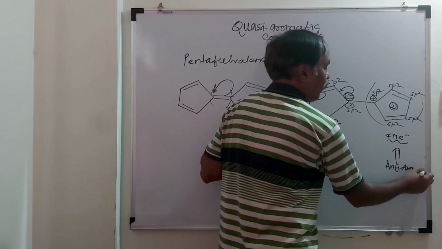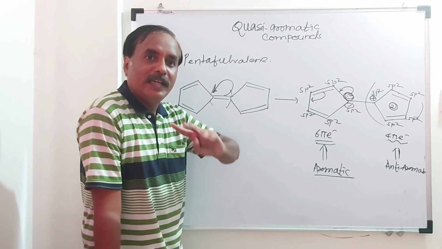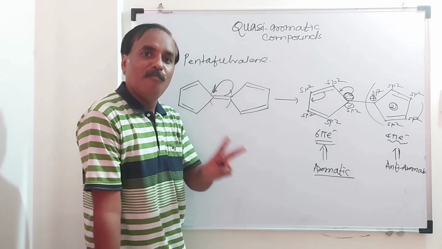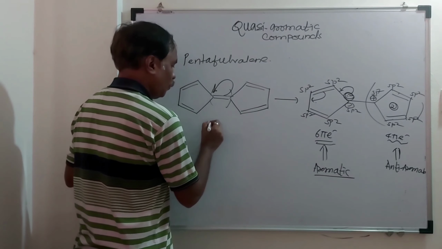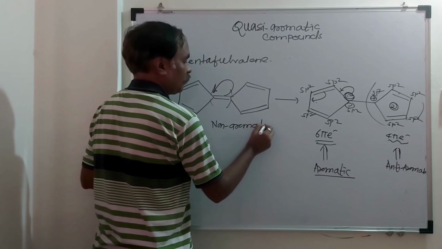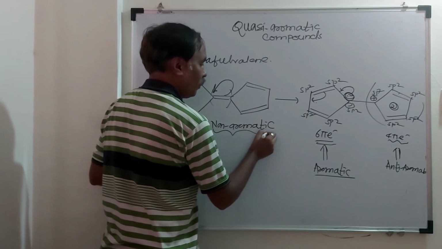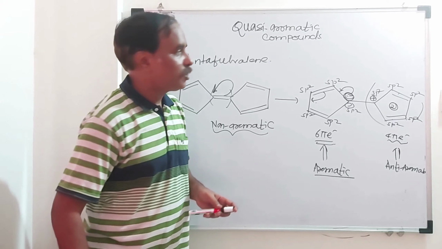It is anti-aromatic. And we know that one ring is aromatic and the second one is anti-aromatic. The overall compound is said to be non-aromatic. This is non-aromatic. Remember, this is a very important concept. Now next,